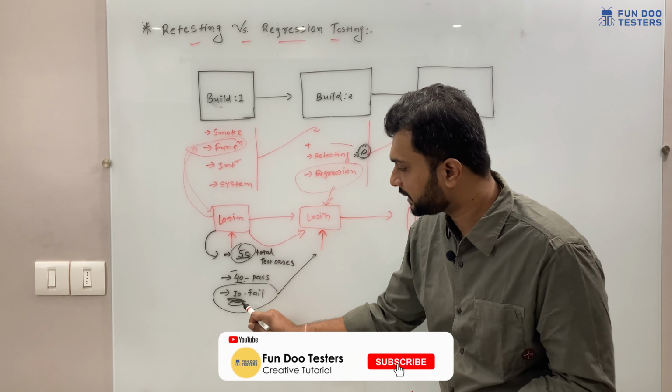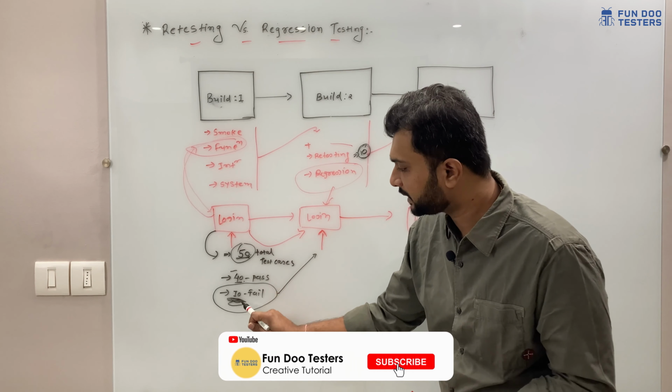The 40 passed will go into regression and the 10 failed will go into retesting. But here there is one more thing. So this is for build 2. Now the same functionality will go into build 3. So again, out of 50 total, now we have 50 out of 50 pass.